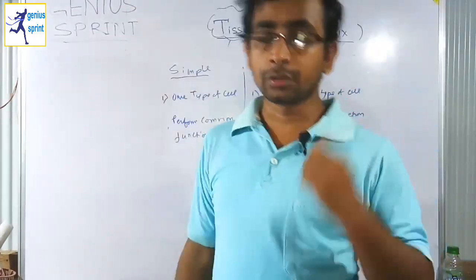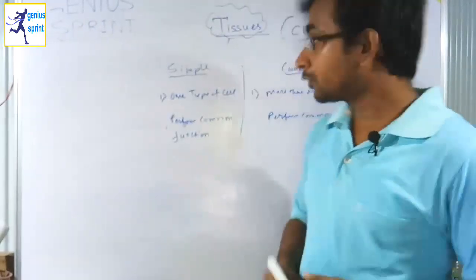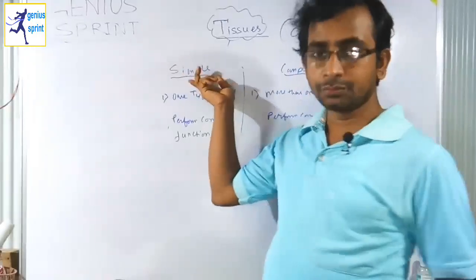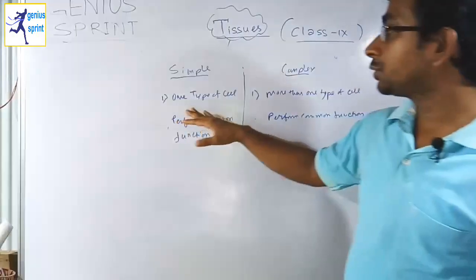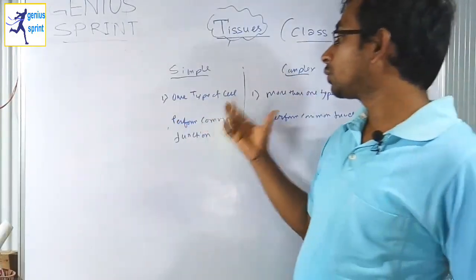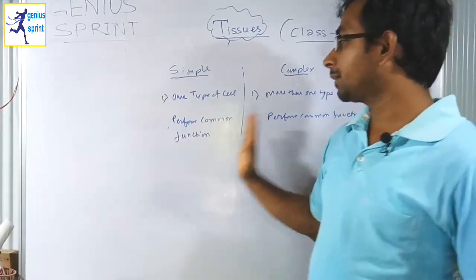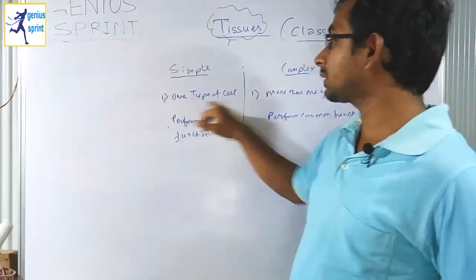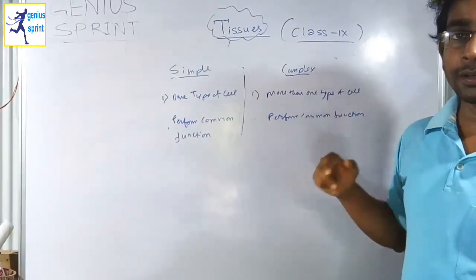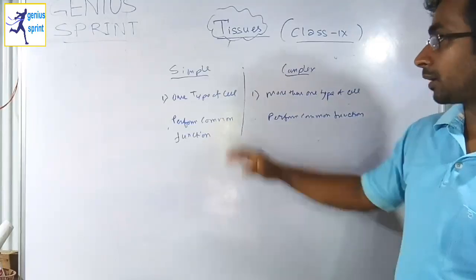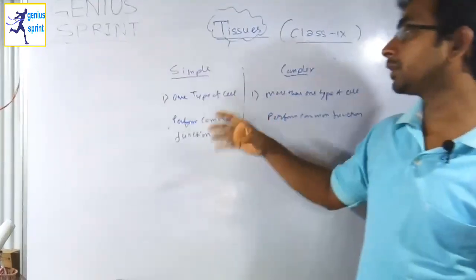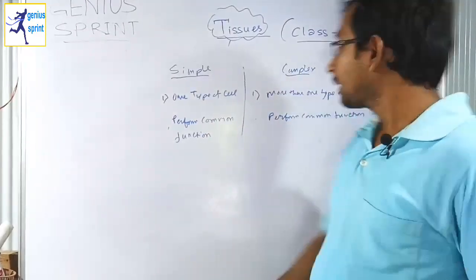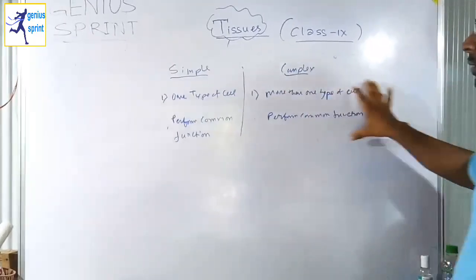A simple tissue is a type of tissue where one type of cell performs a common function. That means when a particular function is performed by one type of cell, then this type of tissue is termed a simple tissue. And which are complex tissues?